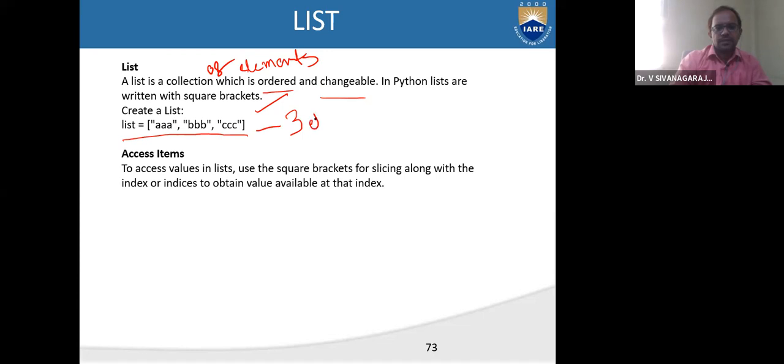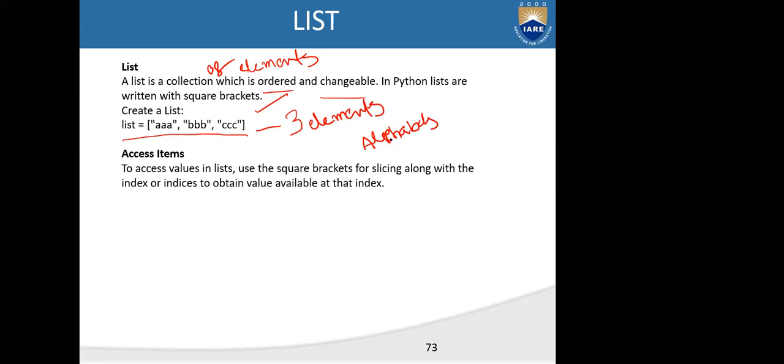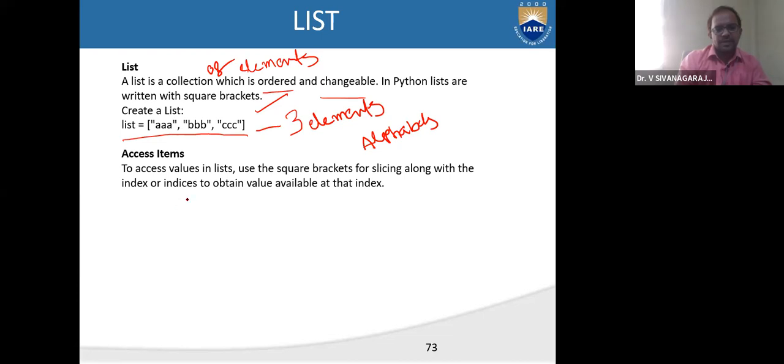The list consists of 3 elements, which are a list of 3 alphabets. Okay. And then access items. So to access values in a list. These are called elements, also called list values. We can also call them list values.